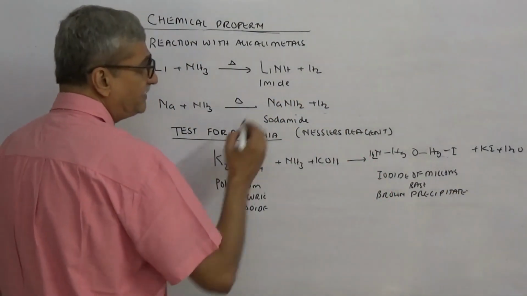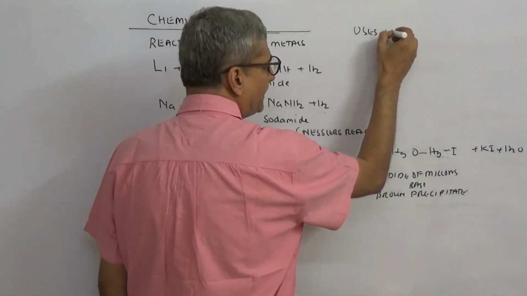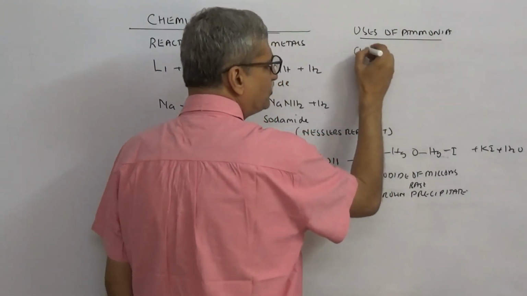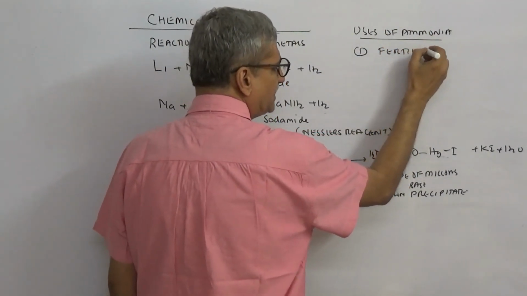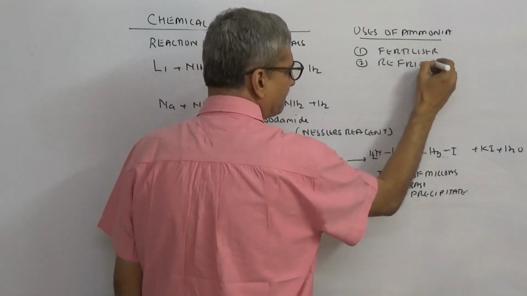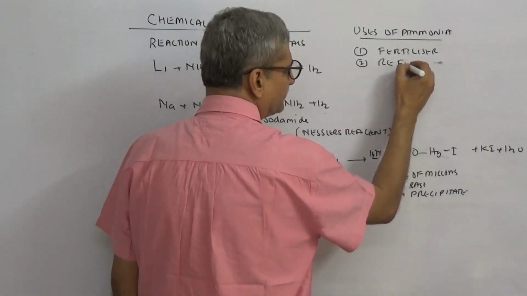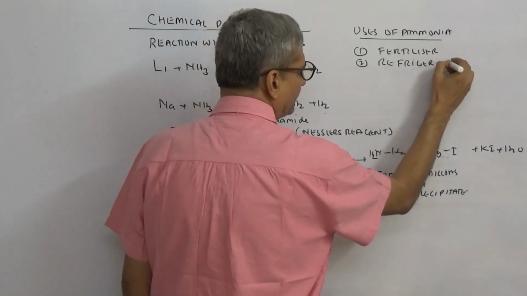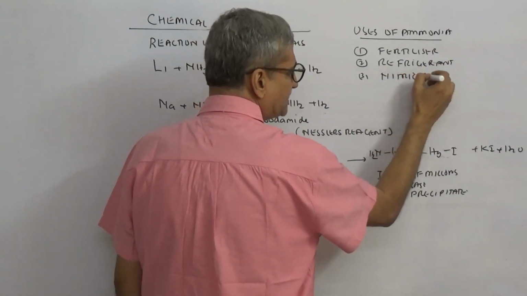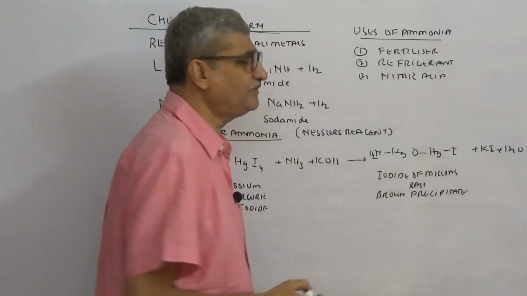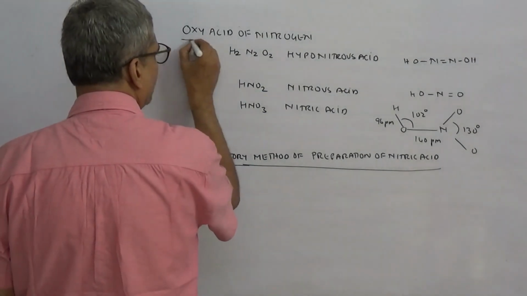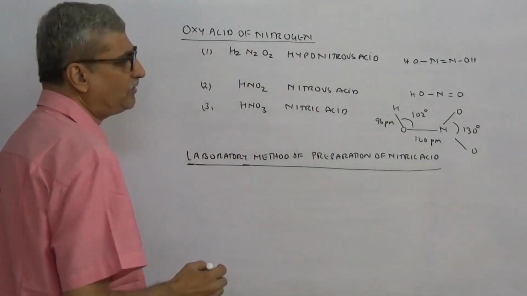We continue with this and we talk now about uses of ammonia. So what are the uses? It is used in the making of fertilizer. Second, refrigerant, just now I told you. Third, it is used in making of nitric acid by Ostwald's method, that is the next thing I am talking about. We now talk about oxy acids of nitrogen. Nitrogen has three oxy acids.